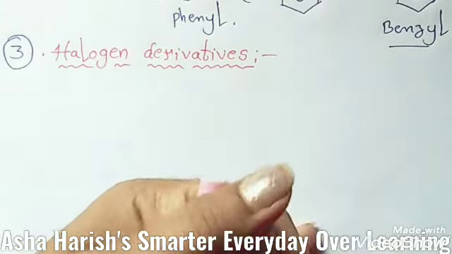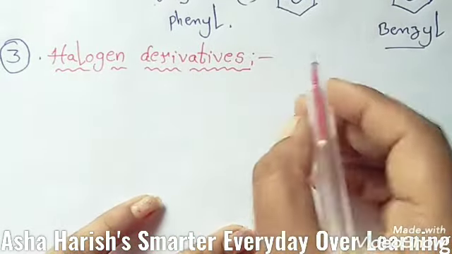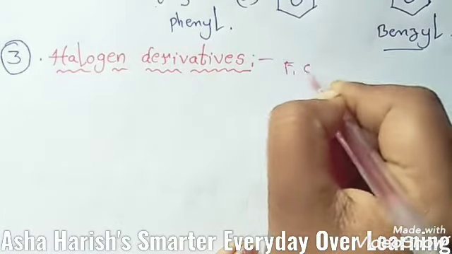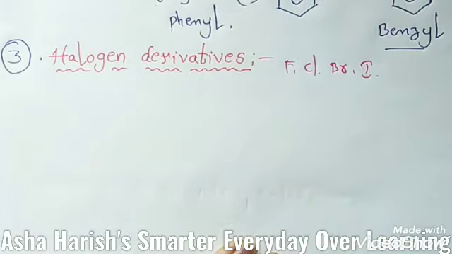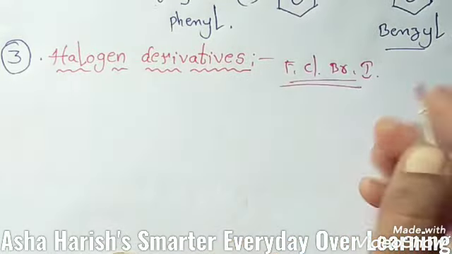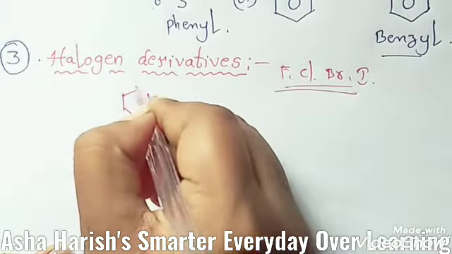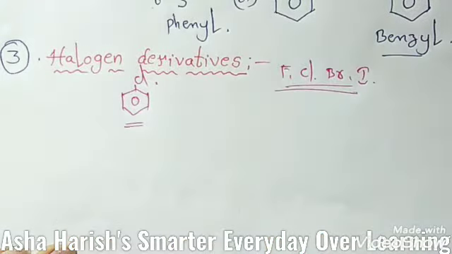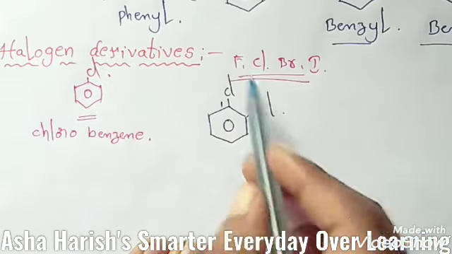Now the third type what we have, that is halogen derivatives. Okay students, halogen means you know very well, that is the 17th group or 7th A group. Fluorine, chlorine, bromine, iodine, these are the halogens. The elements which are present in the halogen group, these are the elements. And students, if you have the structure of benzene like this, and here a chlorine atom is located, then this is called chlorobenzene.